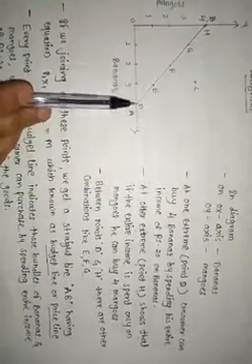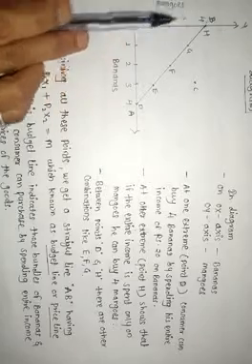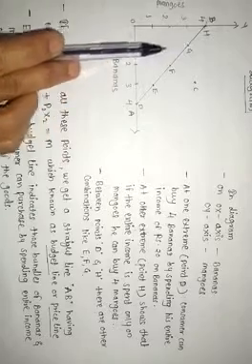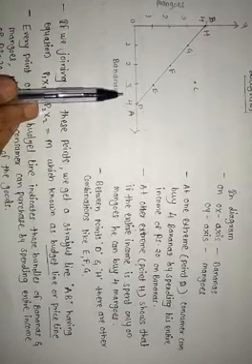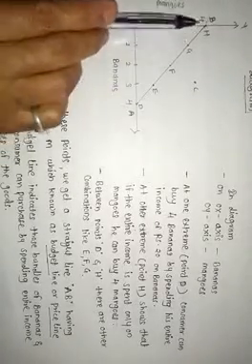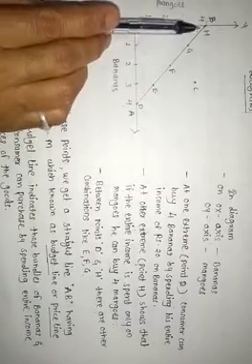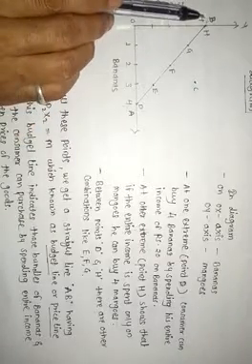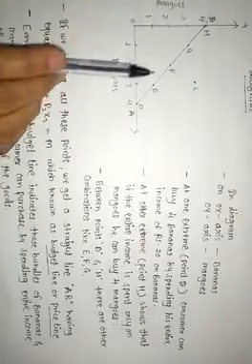Between the points D and H there are other points E, F, G, which are other combinations between D and H. If we join all these points D, E, F, G and H, we get a straight line.